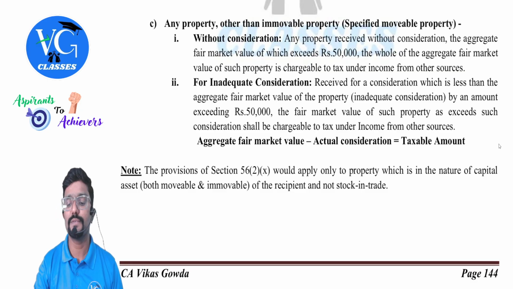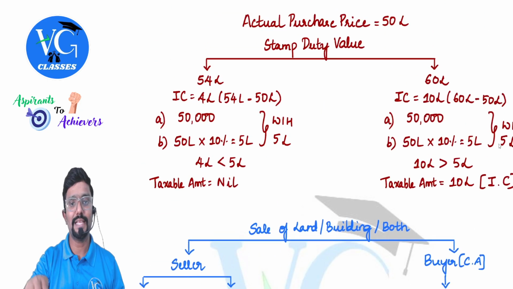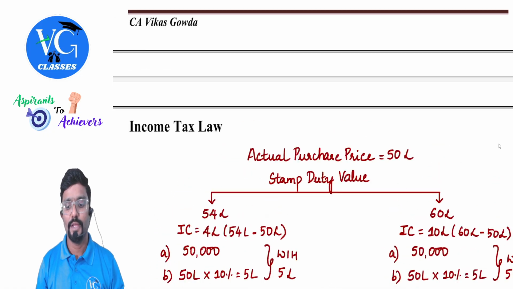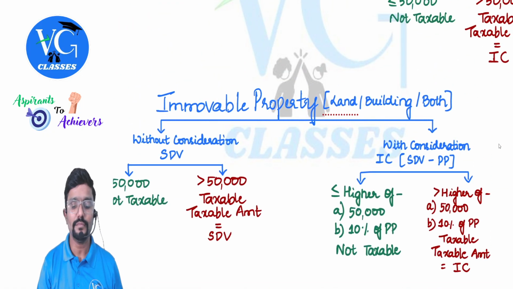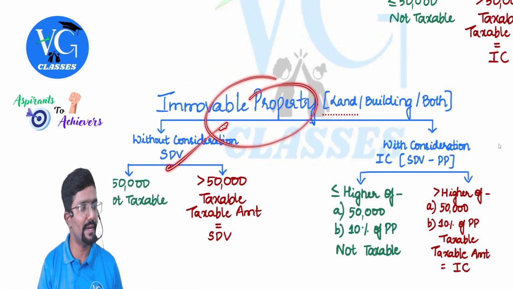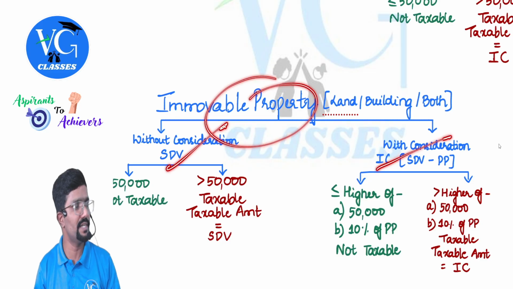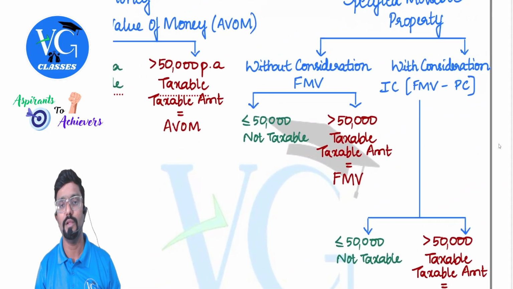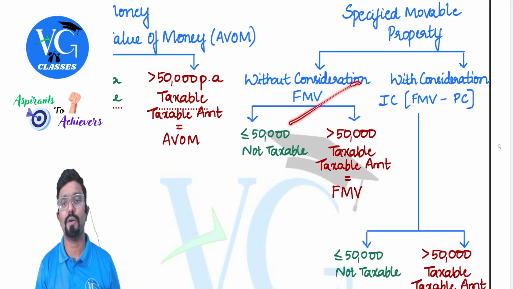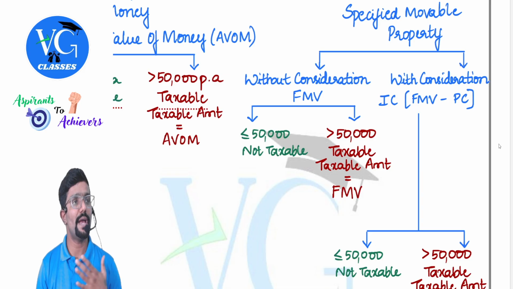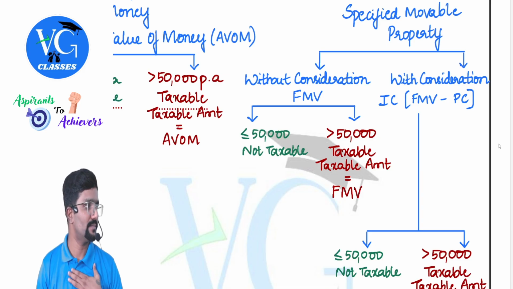Means what they are telling is, whatever you are receiving either as a gift, that is immovable property, or you are purchasing it for inadequate consideration, or even if it is movable, whatever you are getting as a gift or purchasing for an inadequate consideration, it should be a capital asset for the receiver.